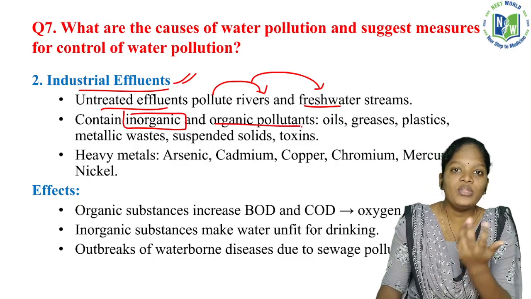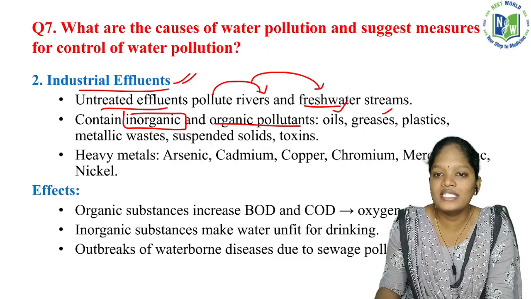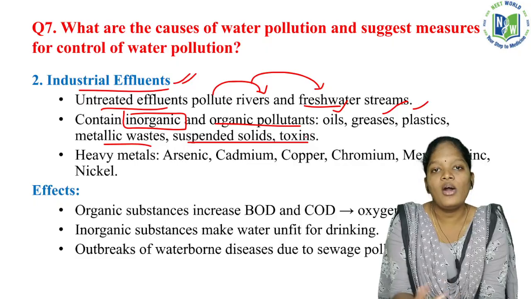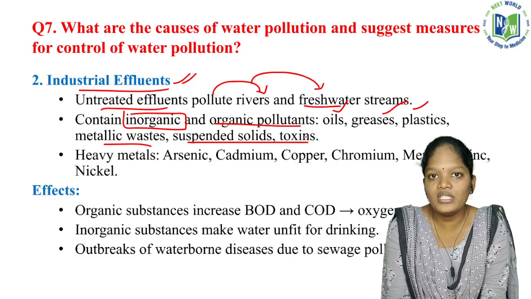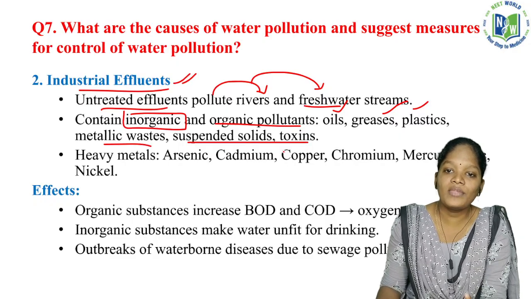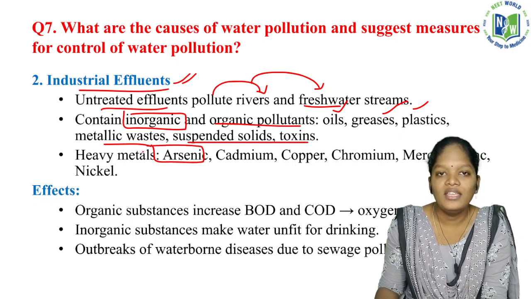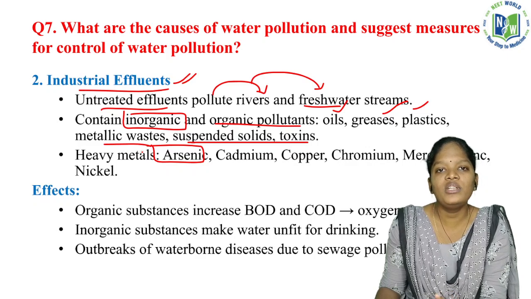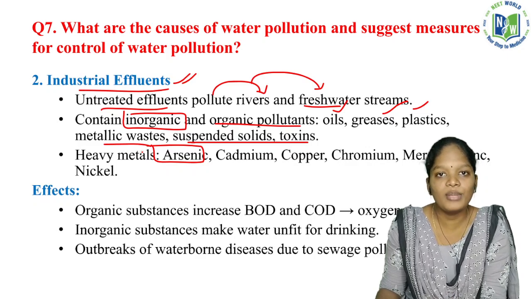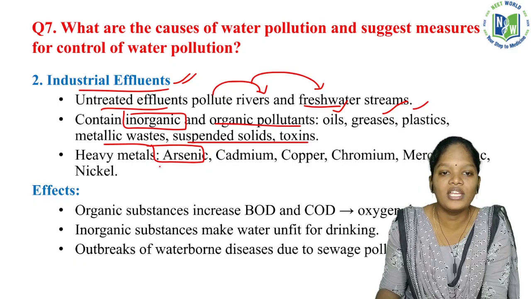You know how the industrial waste will be. It is rich in oils, greases, plastics, metallic waste, suspended solids and toxins. All these are considered pollutants which are going to pollute all the freshwater bodies. Another major toxic substance will be arsenic. These are all heavy metals which are going to destroy a wide range of microorganisms and even many other organisms also.